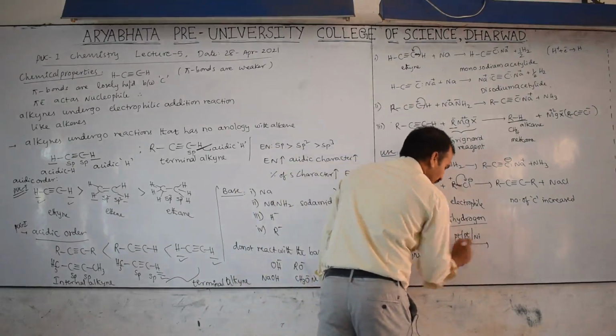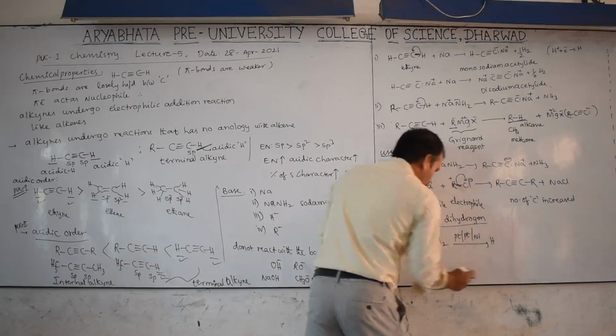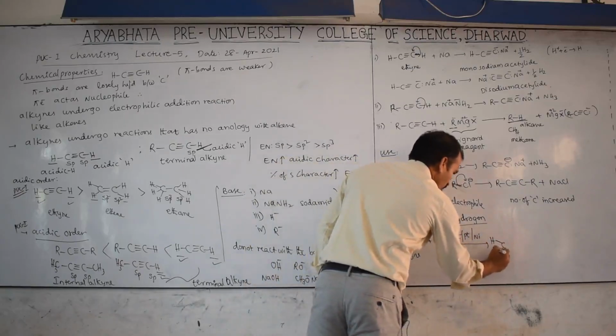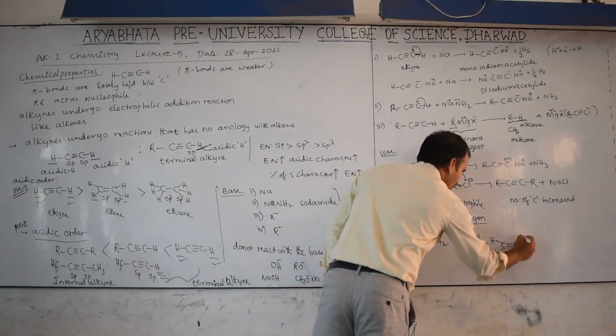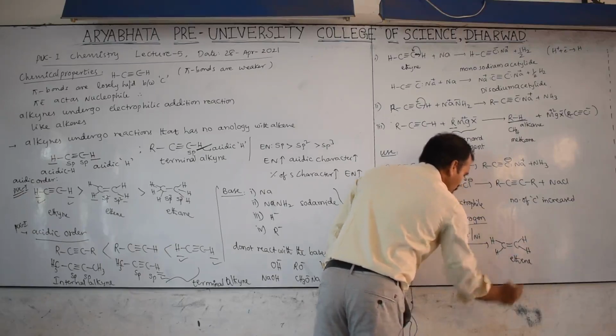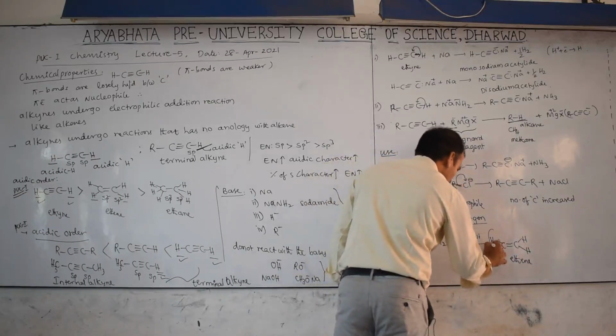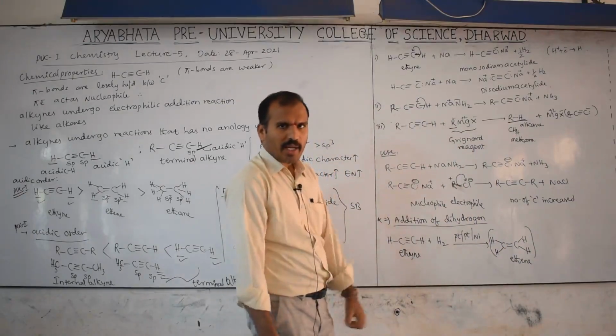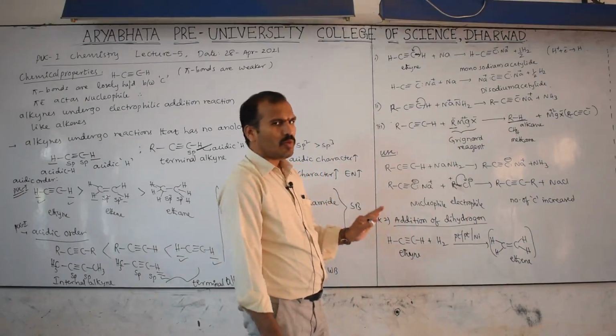So first I will add 1 H2, then one hydrogen is added on the left side, another hydrogen on the right side. This is ethene. We cannot control the reaction up to alkene, therefore I am writing it in square brackets. The square bracket indicates that we cannot control it up to alkene.